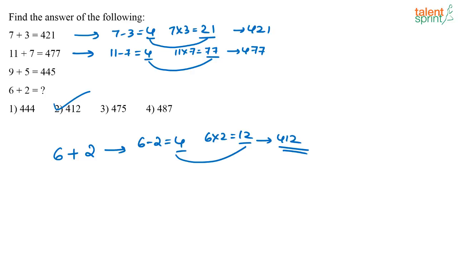Yeah, so Sony says she just checked the last two digits multiplication, like 7 3s are 21, 11 7s are 77. Yeah, that's also a good technique, no? Because to crack this part, it takes some time. Yeah, might be in the examination we might not have enough time. So 9 5s are 45. So similarly, whatever number is here, it should end with 12. So if you look at the options, there is only one option which ends with 12. You can take that as the answer.